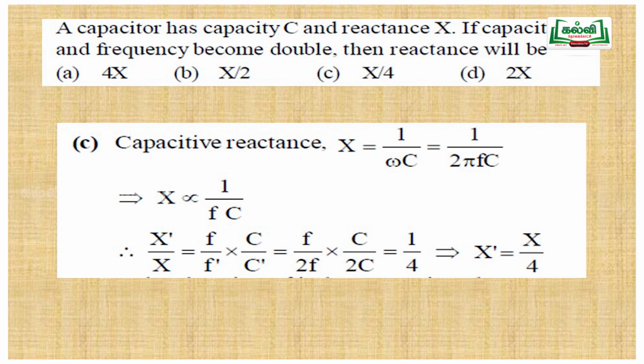Okay. So by calculating that, Xc is proportional to 1 by fC. By calculating that, it is given by 1 by 4. So the new Xc is X by 4, option C.